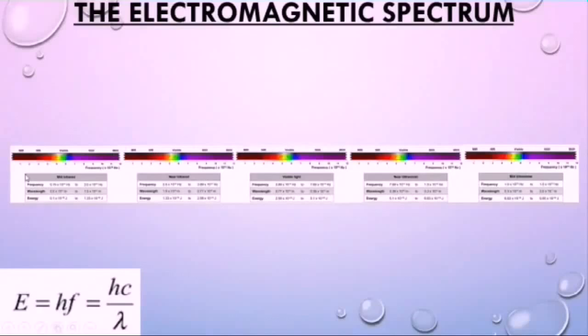Now here we see a subdivision of the electromagnetic spectrum into different regions. And we notice that as we move from mid-infrared to mid-ultraviolet region, wavelength of the photons goes on decreasing and frequency goes on increasing. Hence, the corresponding value of energy goes on increasing as well.